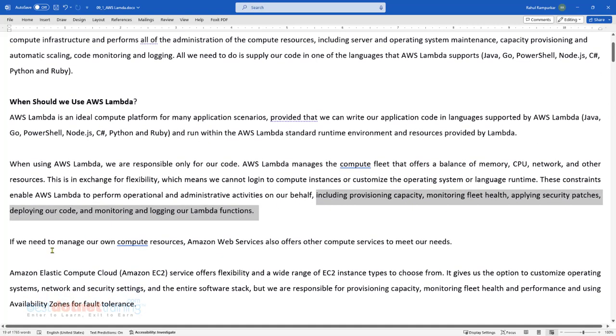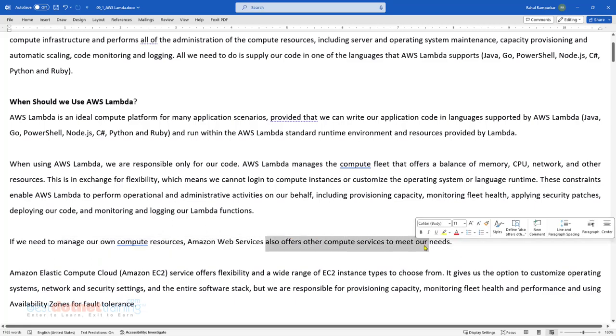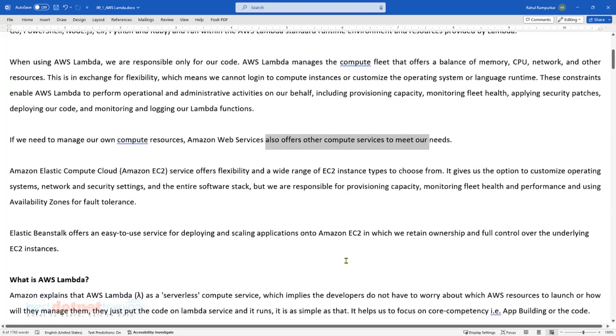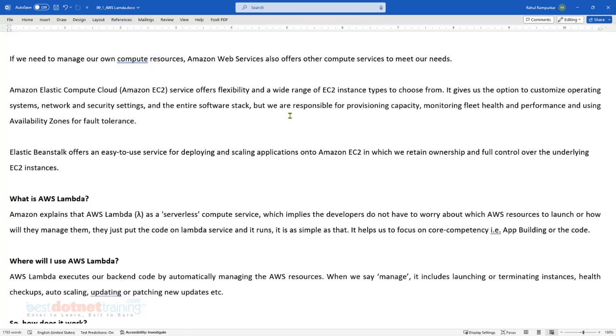So if you need to manage your own compute instances, then obviously there are some better services for that. If you need to manage your own instances, then EC2 is more relevant, because EC2 offers you the flexibility where you can choose the instance type. You know what instance type means, right? How many CPU cores, how much RAM, what should be the root storage block size, do you want to attach any additional volumes? If you want to control all these aspects, then EC2 is more relevant for your requirement.